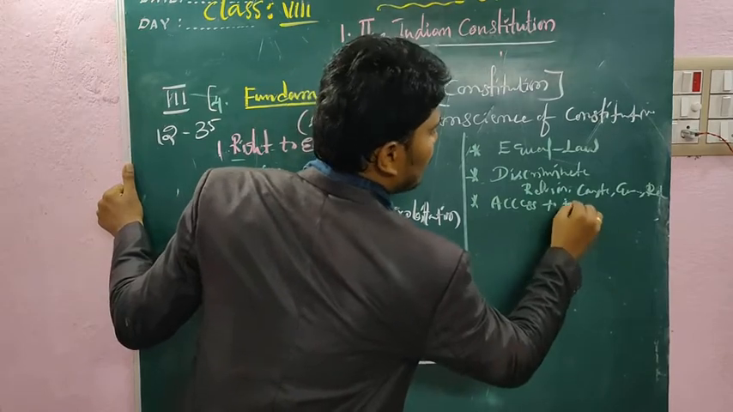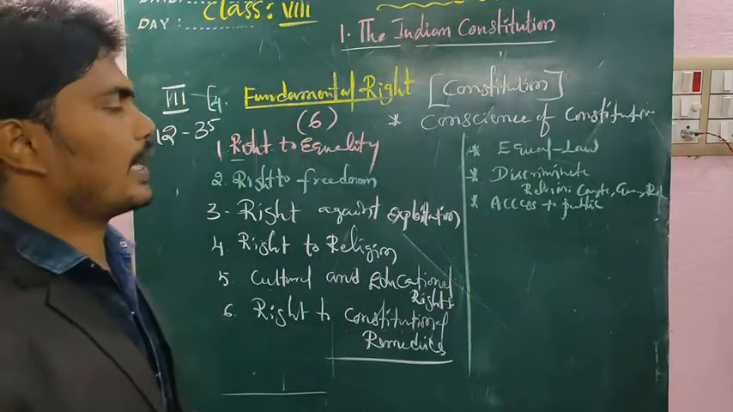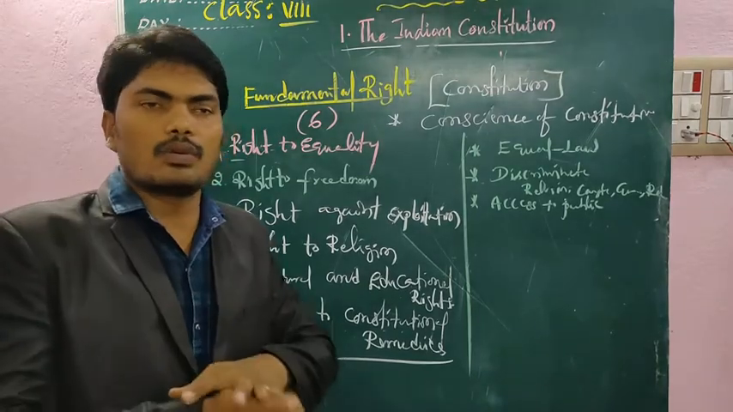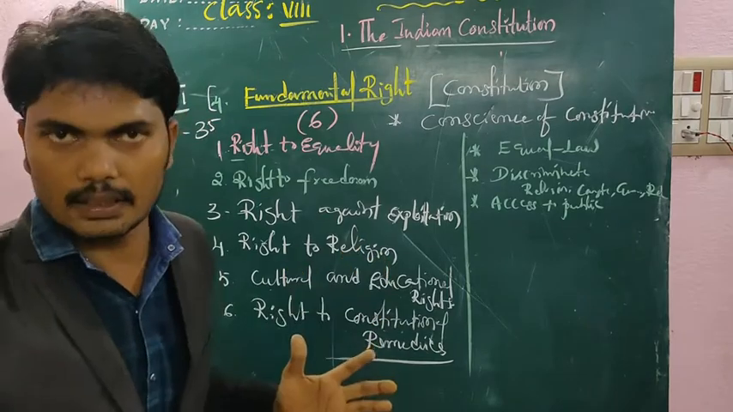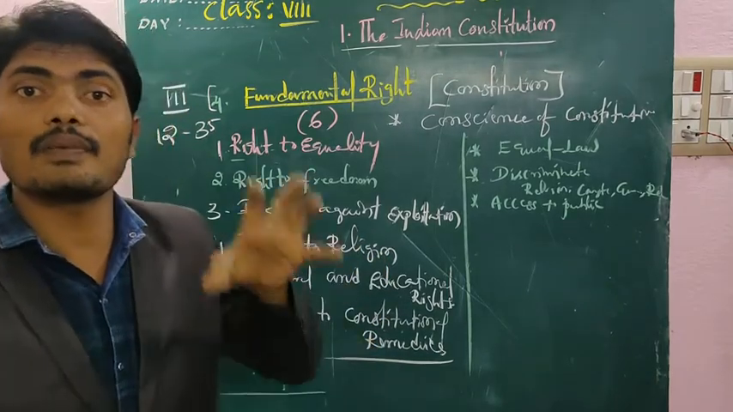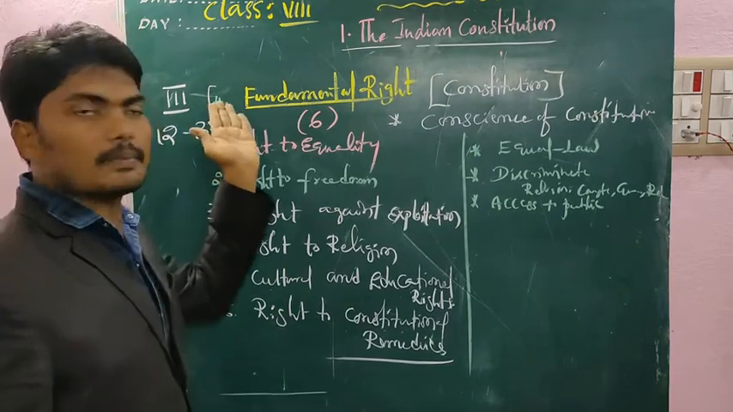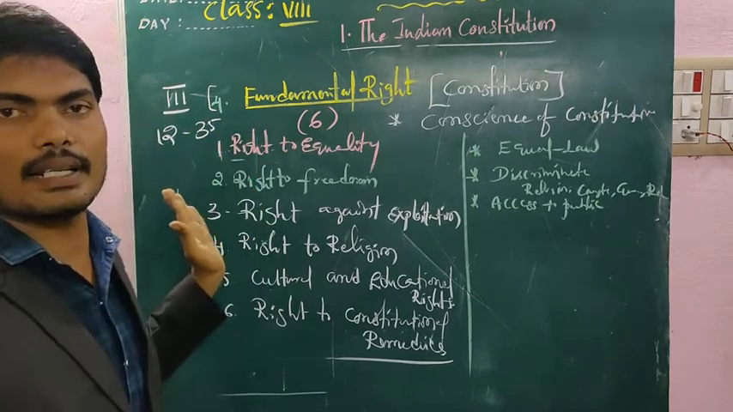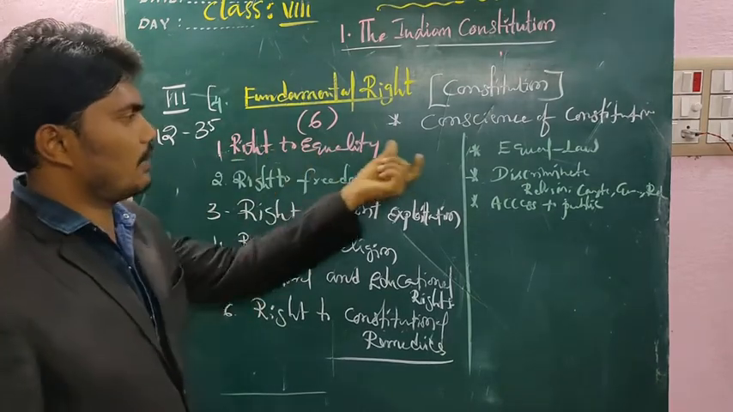And every person has access to go to public places. Before the colonial period, there were no such rights for the people. That's why we suffered a lot. This is clearly focused on the fundamental rights. Total how many fundamental rights? Six fundamental rights. Now we are discussing discrimination based on the right to equality.